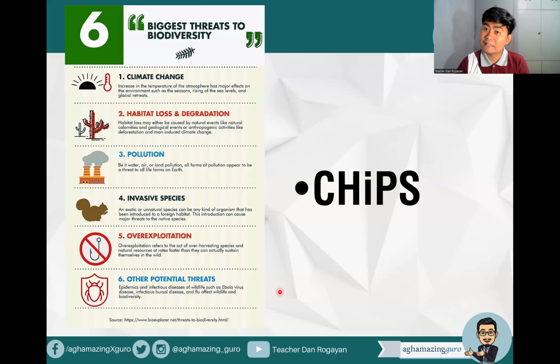And of course, we have other potential threats like epidemics and infectious diseases of wildlife, such as Ebola virus disease, infectious bursal disease, and flu affecting wildlife and biodiversity. But mainly, no, in the board exam, yan ay climate change, habitat loss, pollution, and invasive species. At pag tinanong din kayo, what is considered as the greatest threat in the 21st century, ang isasagutan natin is number one pa rin, climate change. Kung walang climate change, we will answer global warming.